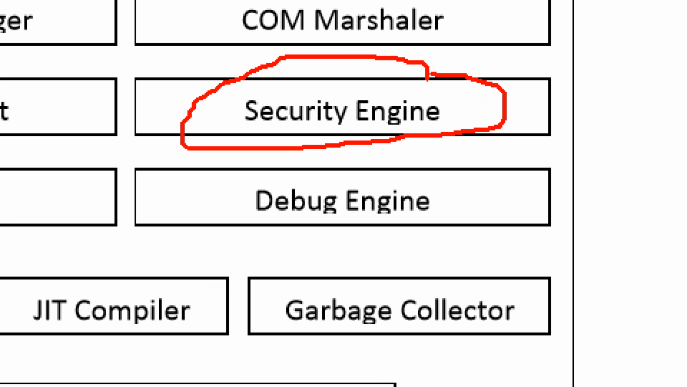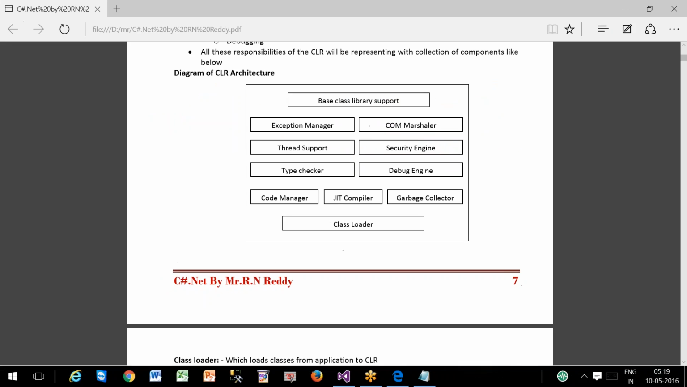Next, coming to the security engine. The security engine will provide various types of security to .NET applications. It will be covered under the security topic.